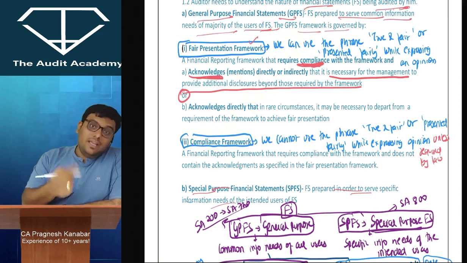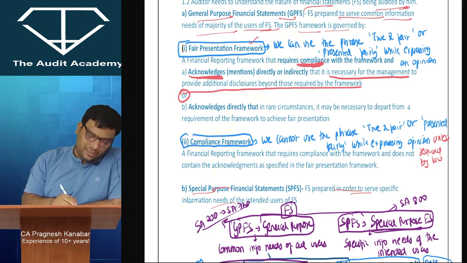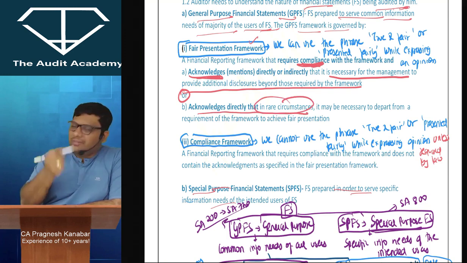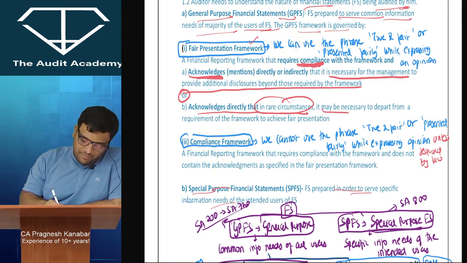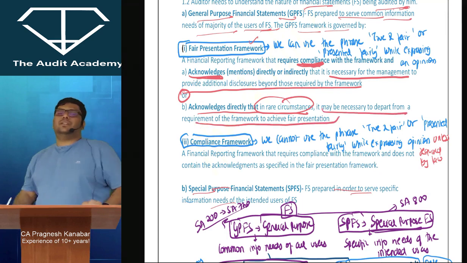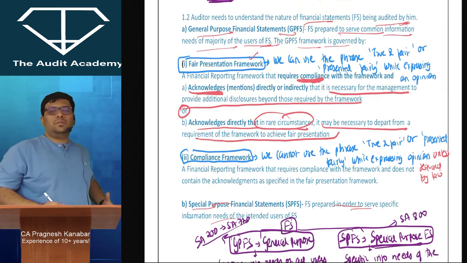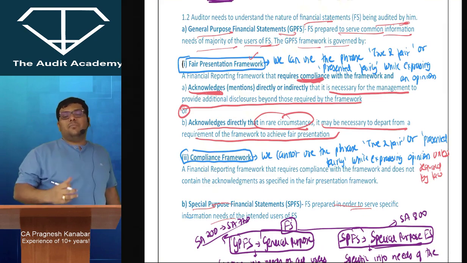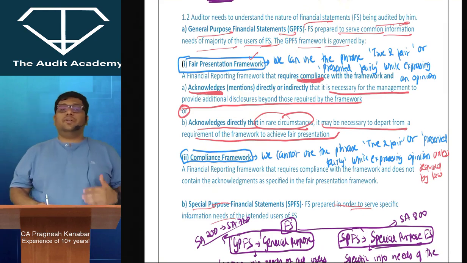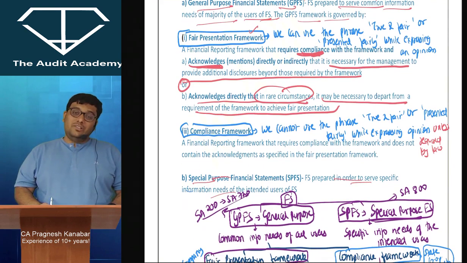Sir, why are you saying so many things? Look at this English. It acknowledges directly that in rare circumstances, provisions, contingent liability, just imagine these things, it may be necessary to depart from a requirement of the framework to achieve fair presentation. So either there is a need to provide additional disclosures to achieve fair presentation, or it may be a requirement to depart in order to achieve fair presentation. Are you getting my point? Yes or no, sir? Yes, sir.